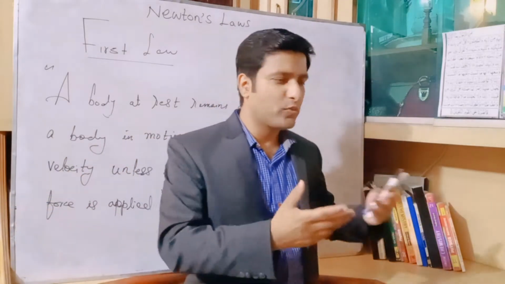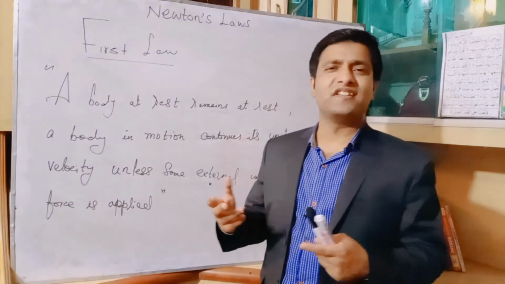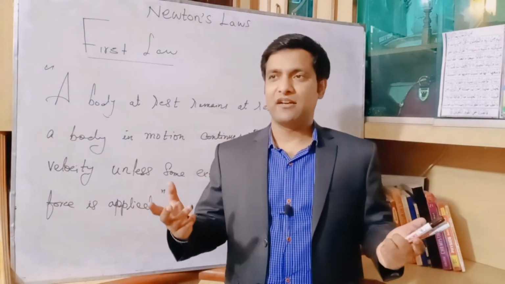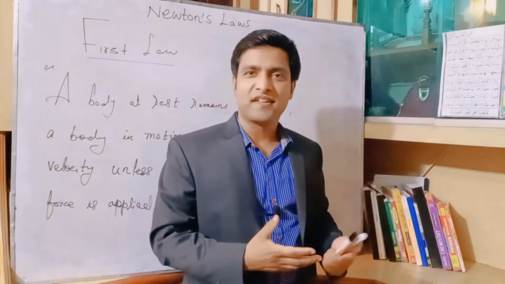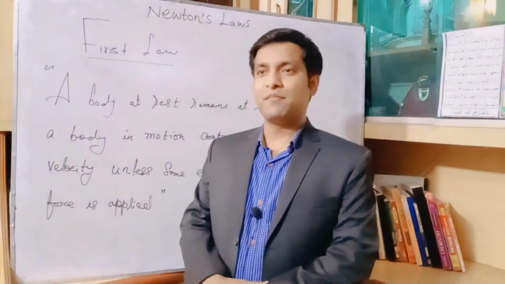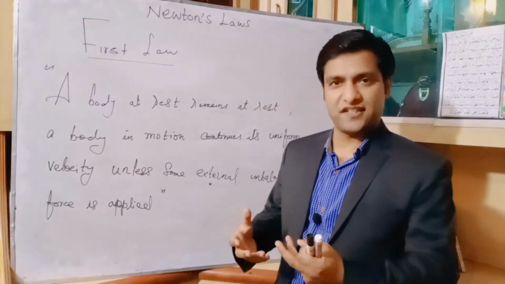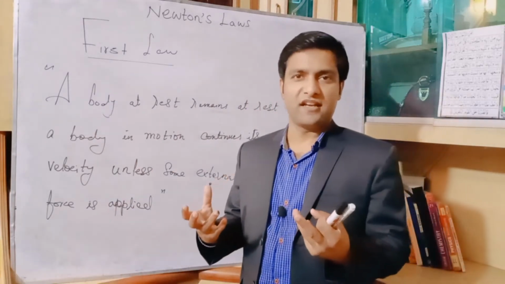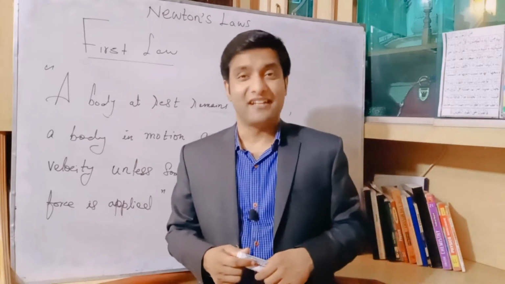In other words, every object in this universe has some resistance to acceleration. Whenever somebody wants to move an object, it will offer some resistance, and that property, maintaining its state of rest or uniform motion, is called inertia.